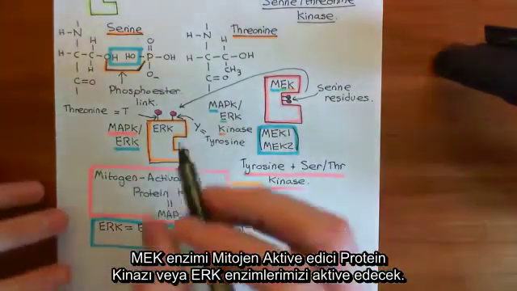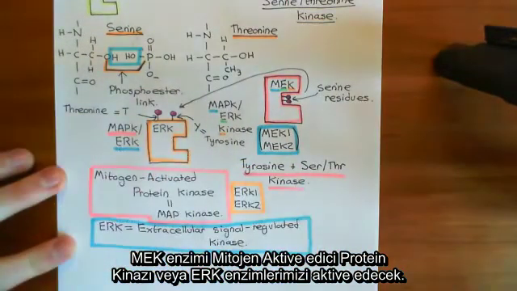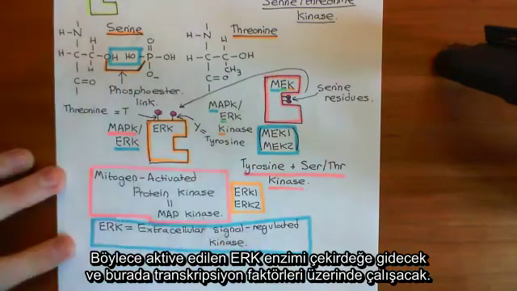This will now activate our mitogen activated protein kinase, or ERK enzymes. What's now going to happen is that the ERK enzyme is going to translocate into the nucleus, and it's then going to work on transcription factors.